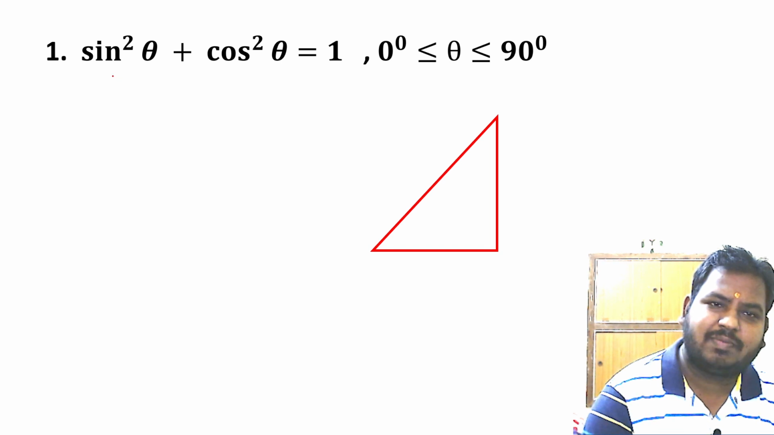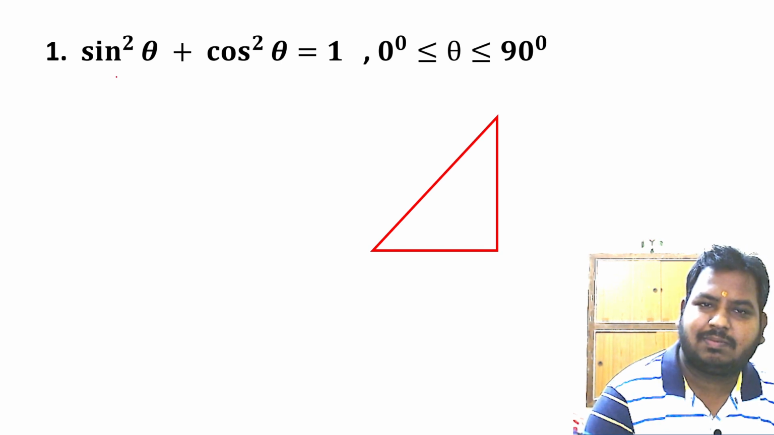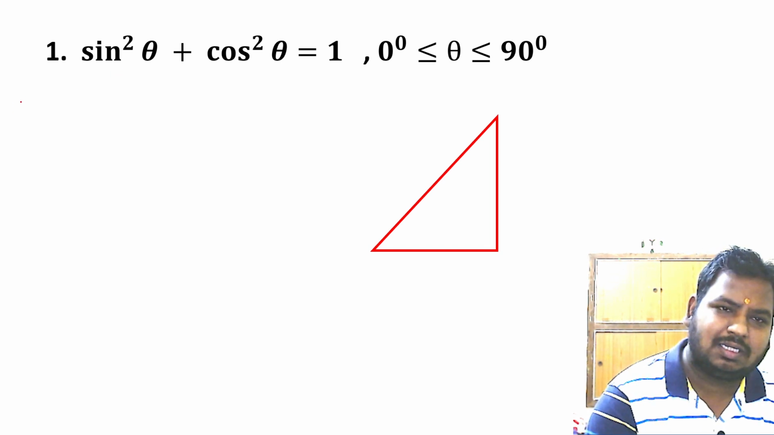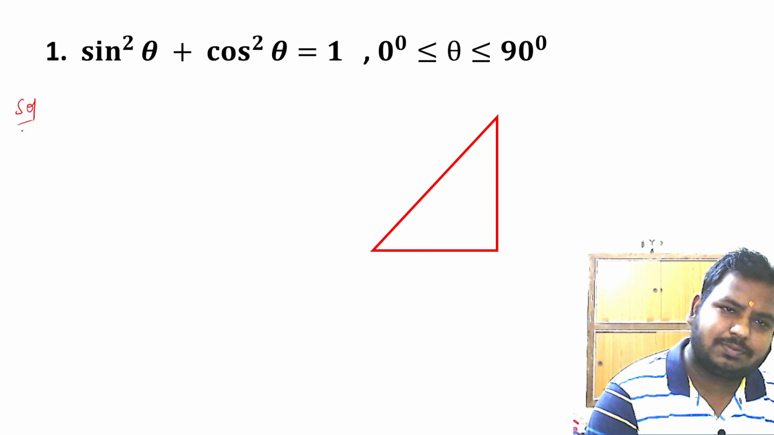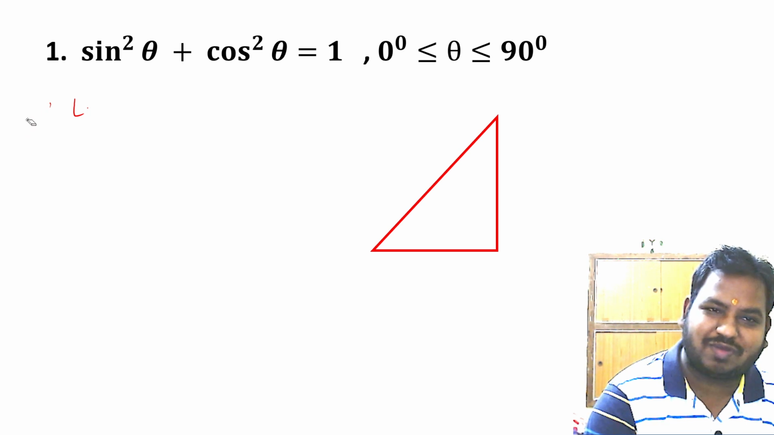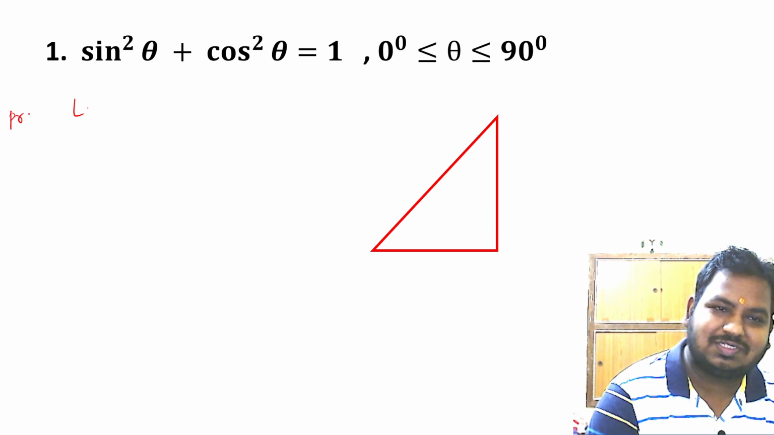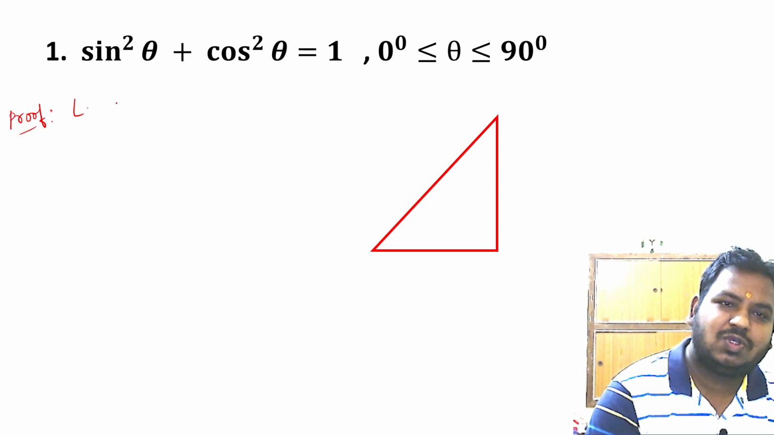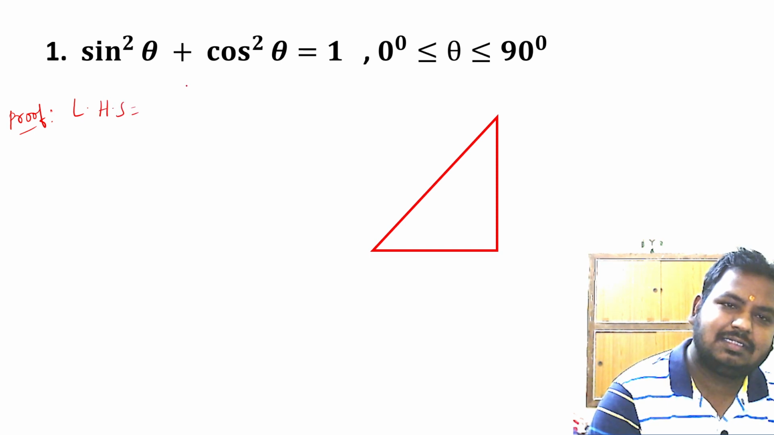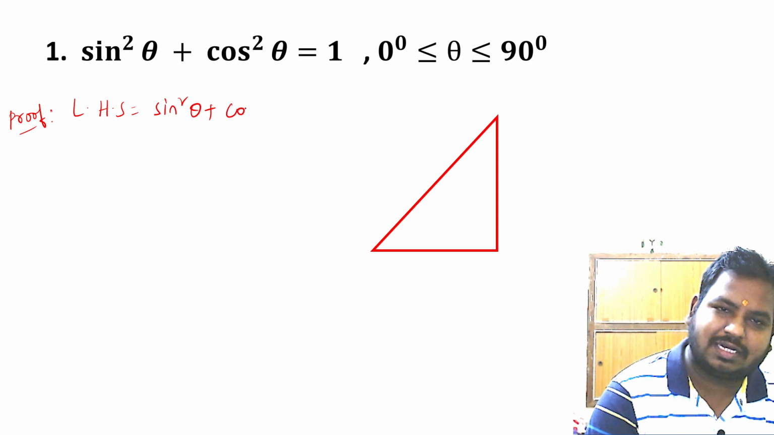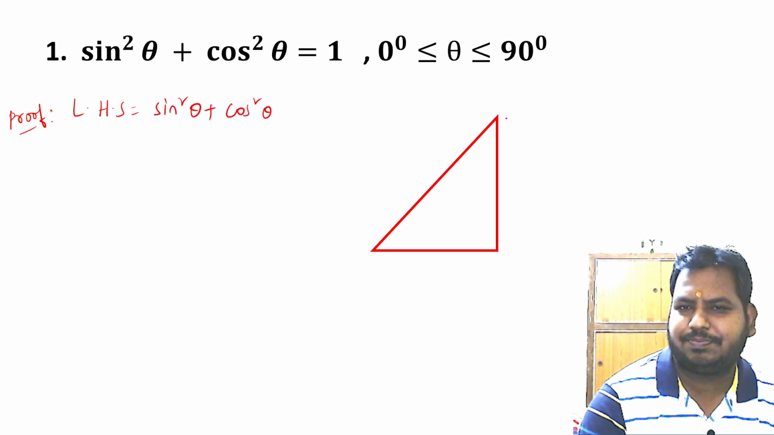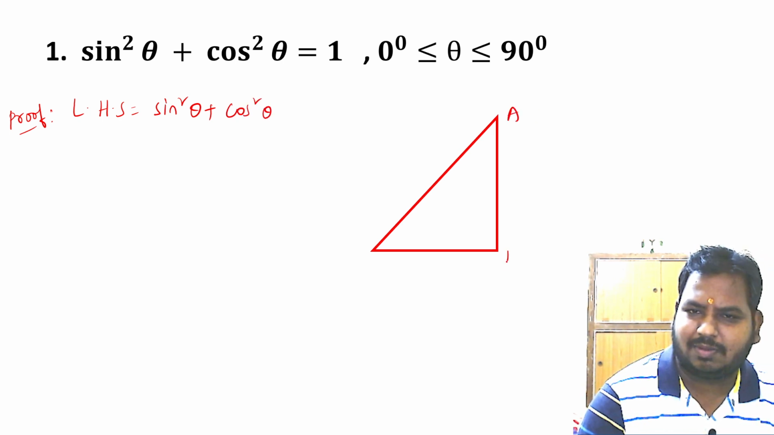The first trigonometric identity is sine square theta plus cos square theta is equal to 1. Let us learn the proof of this one. Here, it's not a solution, it's a proof actually. So left hand side is sine square theta plus cos square theta. This is left hand side. Okay. So we have triangle ABC here.